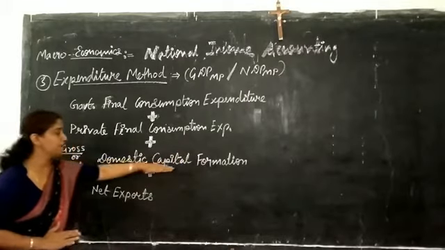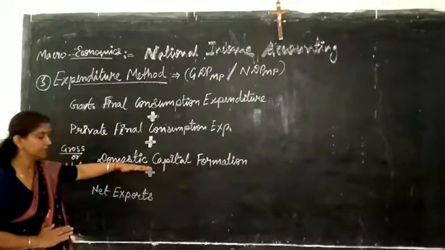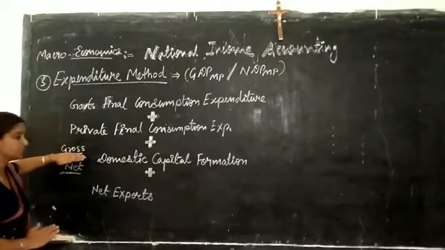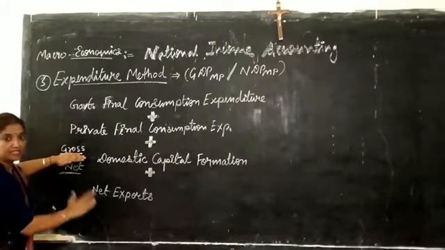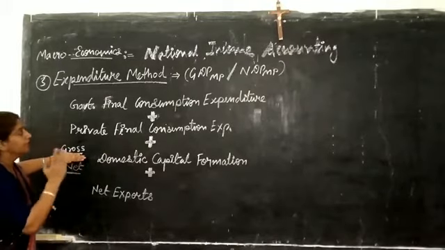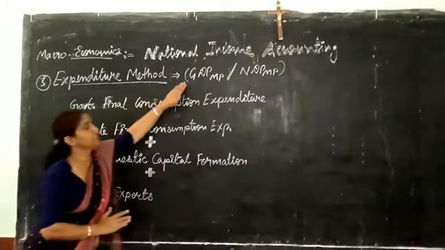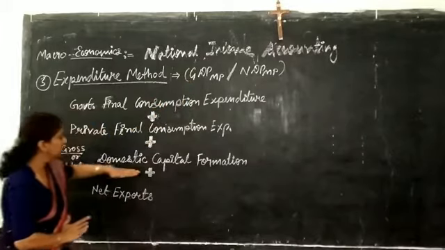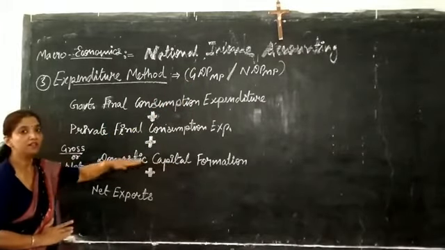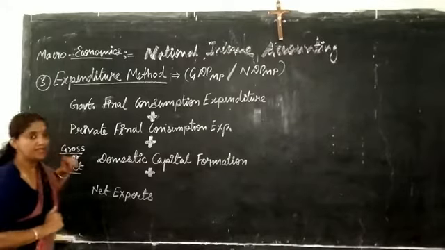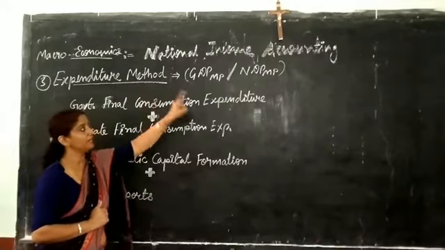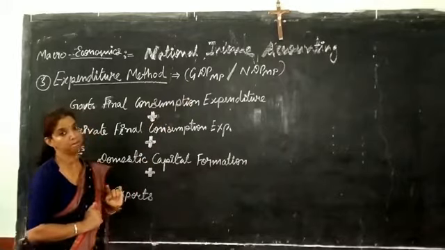If the domestic capital formation is given in terms of gross value, in that condition the estimated national income will be calculated in terms of GDP at MP. But if the domestic capital formation is given in terms of net value, in that case the estimated national income will be in terms of NDP at MP.